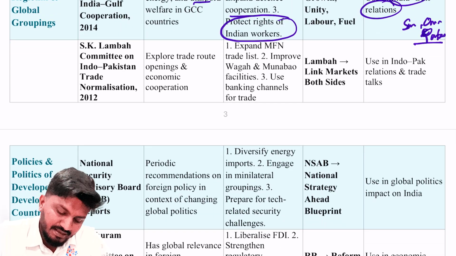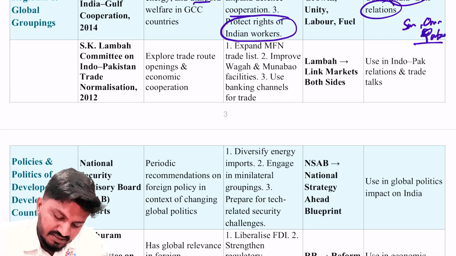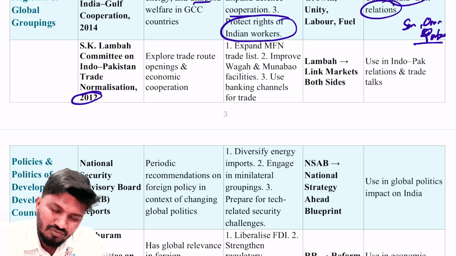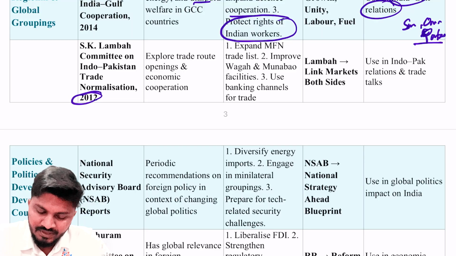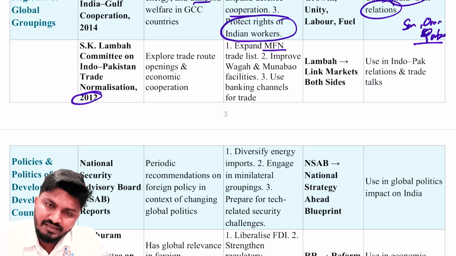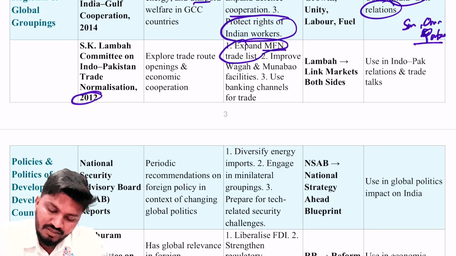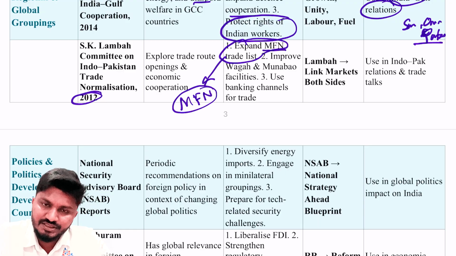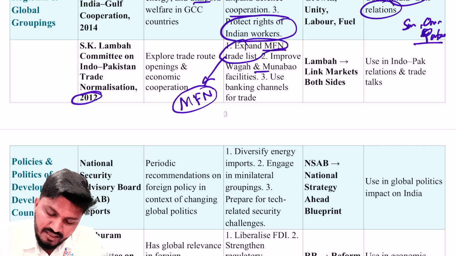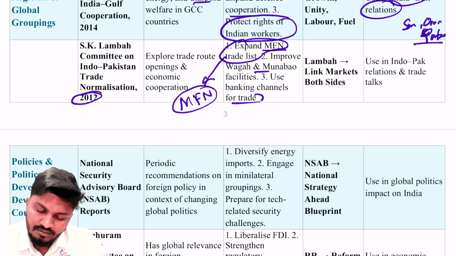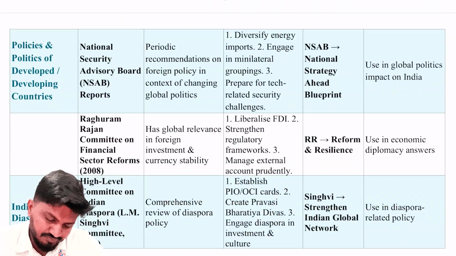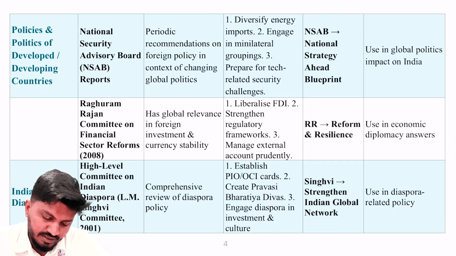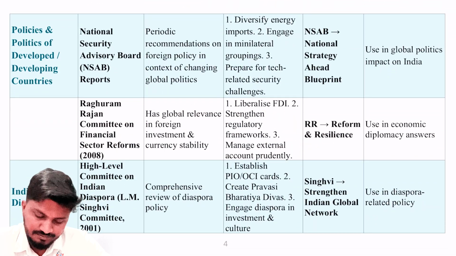Next is the S.K. Lamba Committee on Indo-Pakistan Trade Normalization 2012. Not very relevant, but just have an idea. It recommended expanding the MFN trade list, but that is not relevant now because Pakistan has been removed from MFN status, that is, most favored nation status. It also recommended improving Wagah and Munabao facilities and using banking channels for trade. So, Indo-Pakistan relations. Next is policies and politics of developed or developing countries.